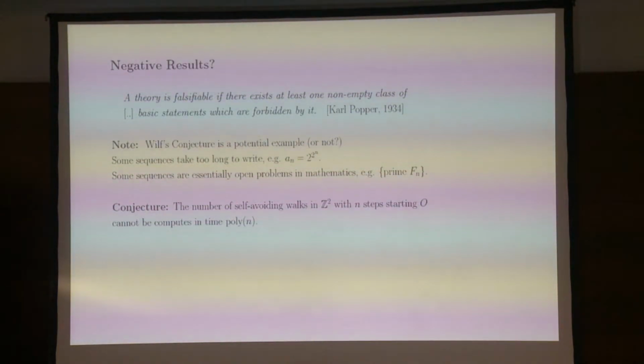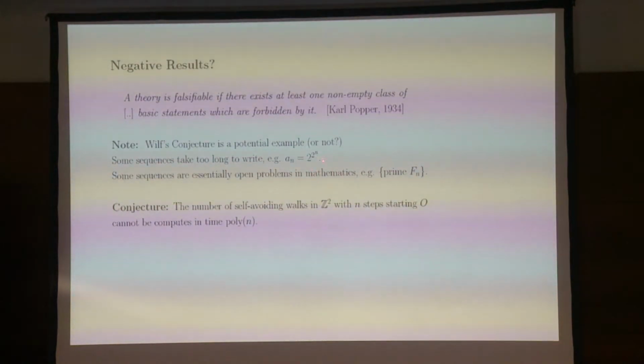And that's what I really think is the most important problem in the field: how do you prove negative results? Negative results are difficult to prove, and in fact, Wolf's conjecture is an example of a result that should be negative, but I actually personally don't believe that it's negative at all. It might be possible that the number of non-isomorphic graphs can be computed in polynomial time.